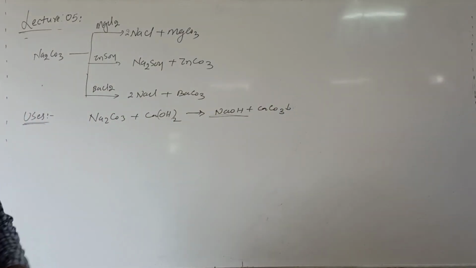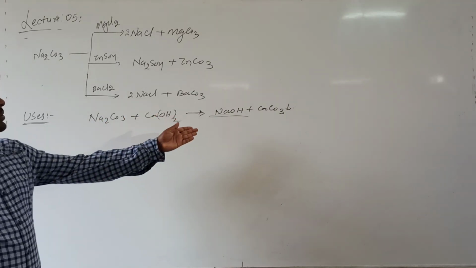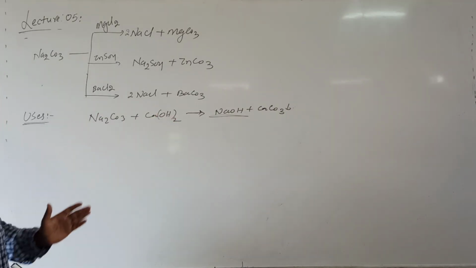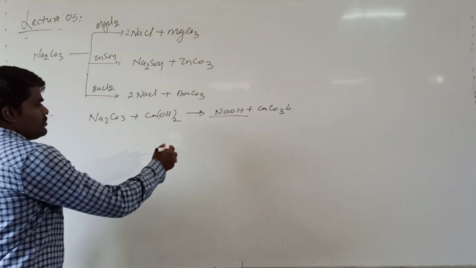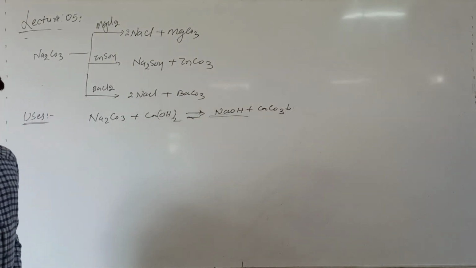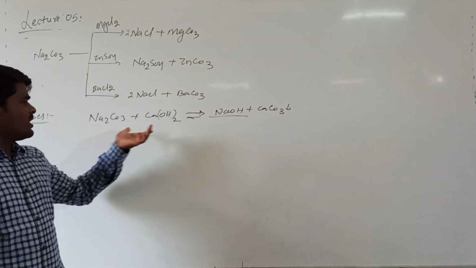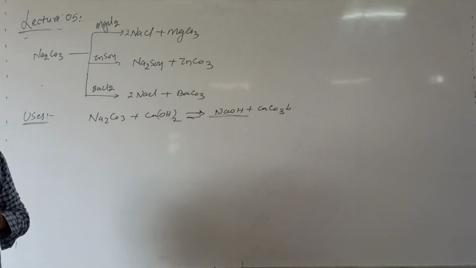This is a reversible reaction, right? You can convert sodium carbonate into sodium hydroxide, and sodium hydroxide can be converted into sodium carbonate. If you require sodium hydroxide, it can readily be prepared from sodium carbonate.